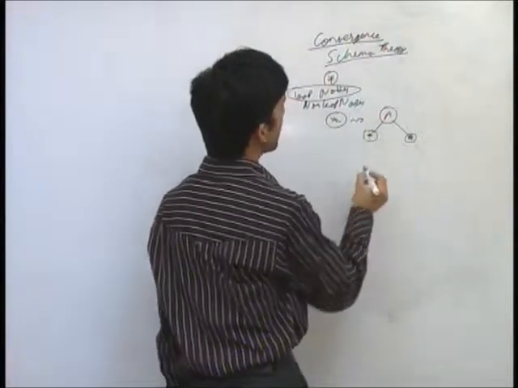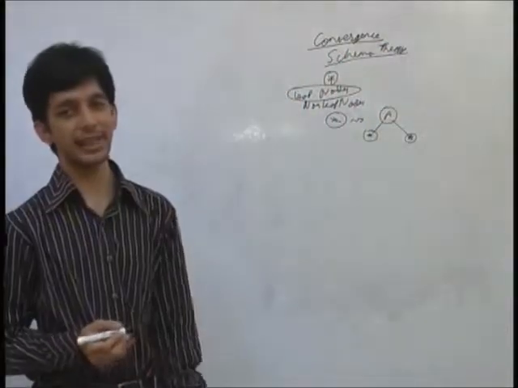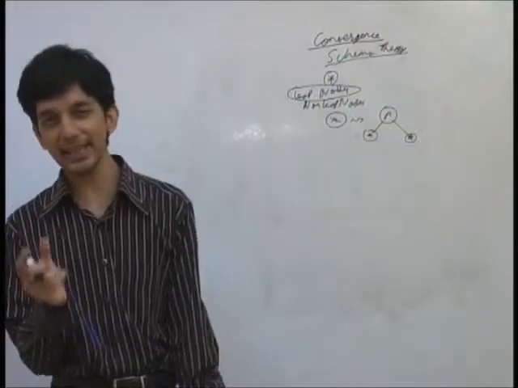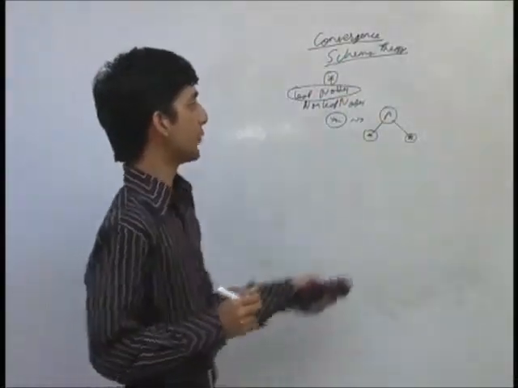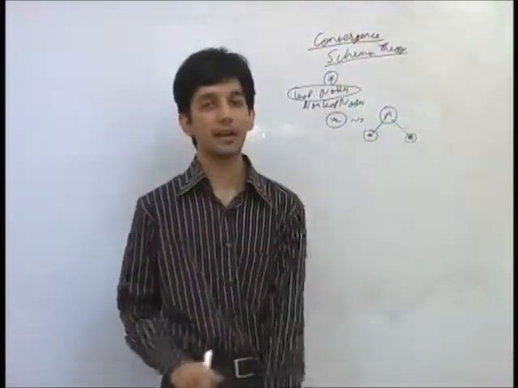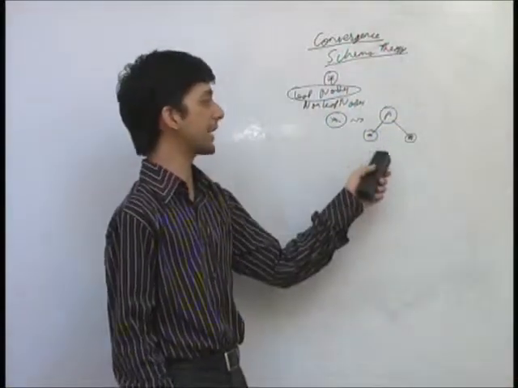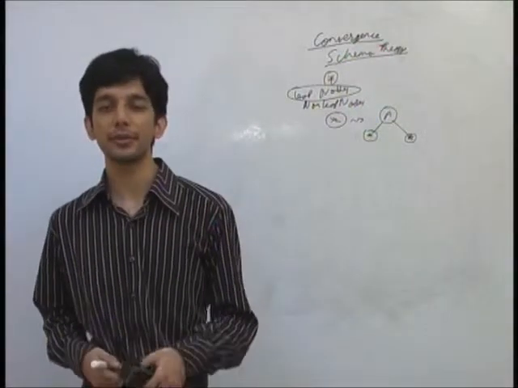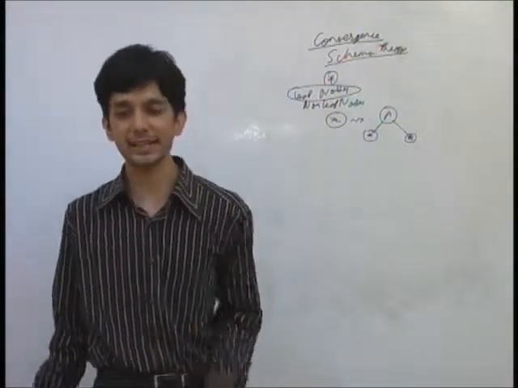So this means that all the individuals inside the population, when I represent this as a schema, had A as the root node, and it had exactly 2 children.